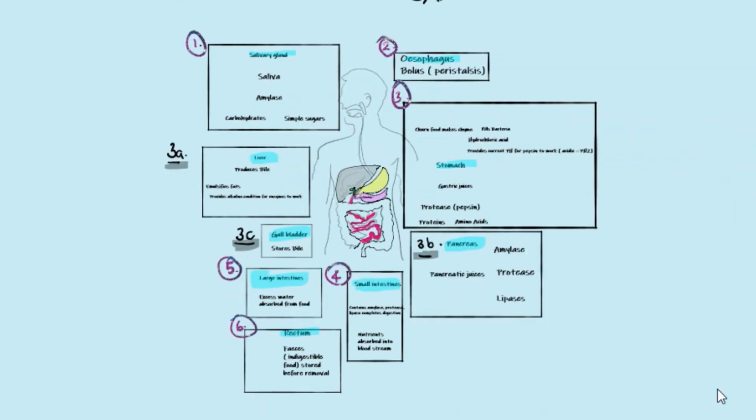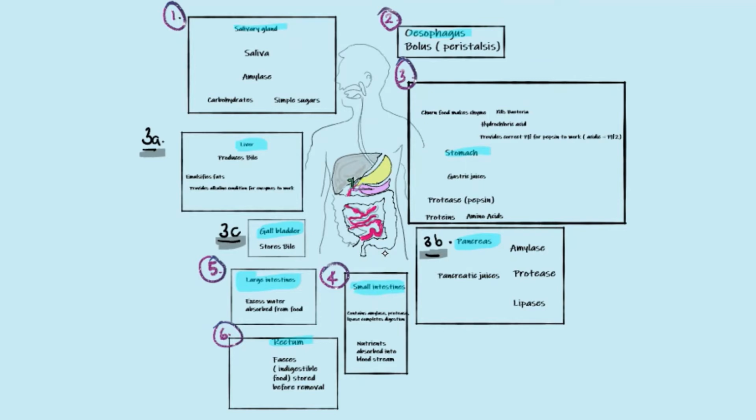Okay, let's have a look at an overview of the digestive system and the journey of the food. The food starts in the mouth, where it has salivary glands, then it passes through to the esophagus. The food then goes to the stomach. You can also see box 3A, 3B and 3C. The food does not go through these structures. These structures only help with the breakdown of the food, and we will look at this later on in the video. The food from the stomach goes into the small intestines, which is at number 4. From the small intestines it goes into the large intestines, then it goes into the rectum and eventually is released out of the body through the anus.